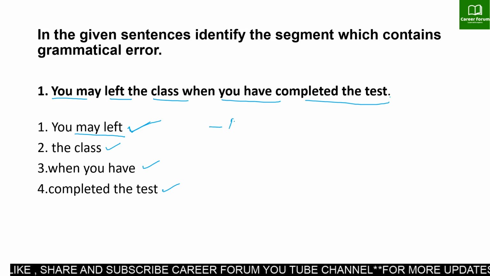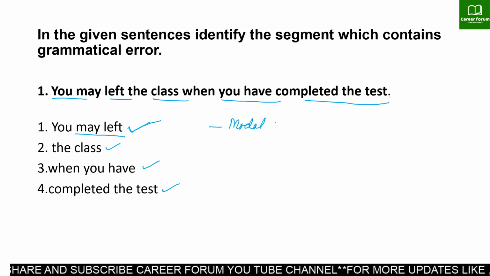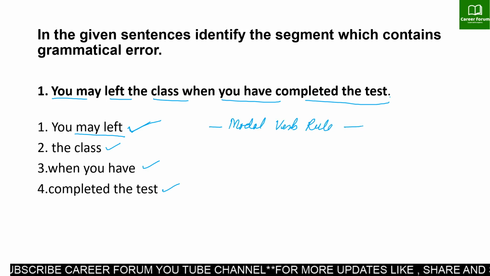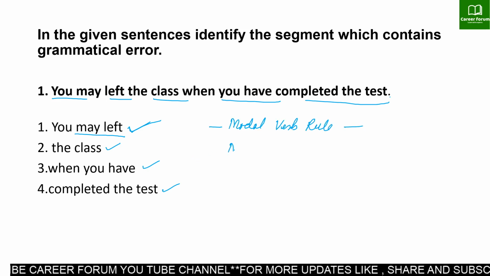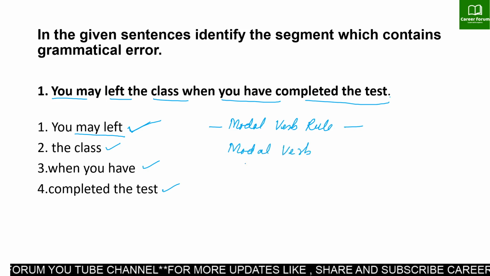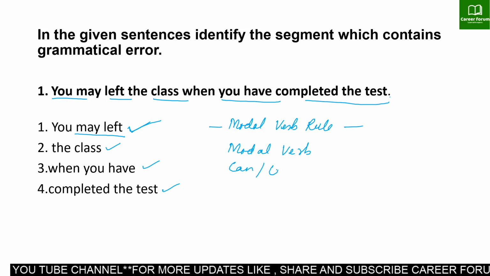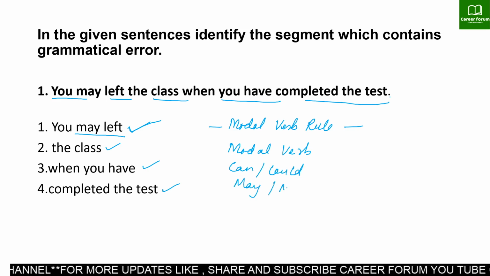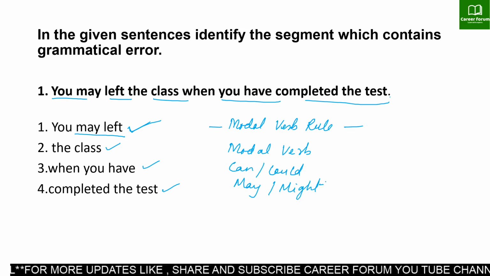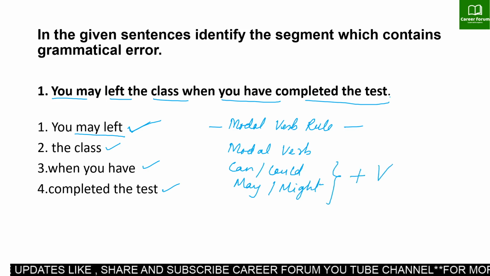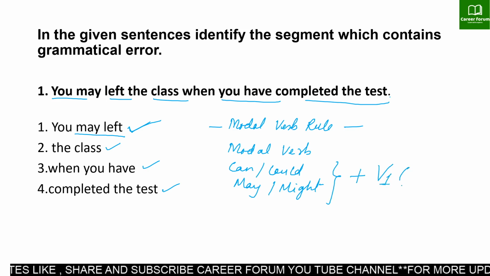If I talk about the modal verb rule, this rule says whenever we have a modal verb in a sentence, like can, could, may, might, we should always use the verb after it in its first form.